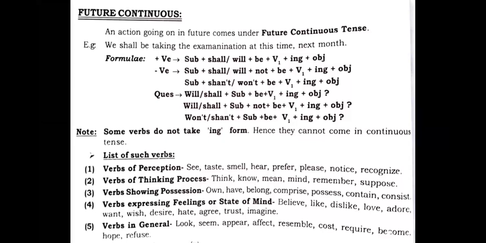We shall be taking the examination at this time next month. That means only the helping verb changes, students. You can see the rule before you for forming the positive sentence: subject plus shall or will plus be plus verb first form plus ing plus object. Now you need to see that be is added with will and shall. That is the base form of be, right? And when you add the negative, it will come after will or shall, and then be will come.